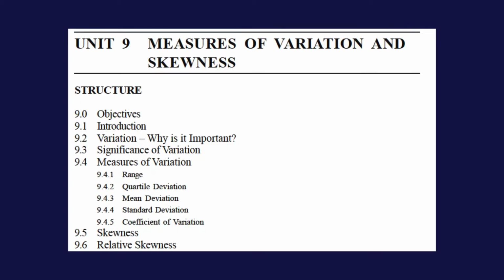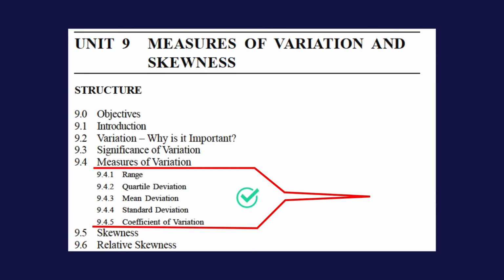This particular chapter, chapter 9, focuses on variation, which we have already covered, the significance of variation, why variation is used, then measure of variation, and then skewness and relative skewness. The discussion in today's presentation is measure of variation, which covers the range, quartile deviation, mean deviation, standard deviation and coefficient of variation.